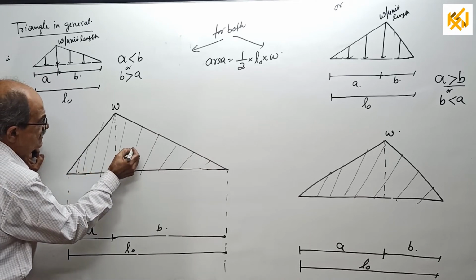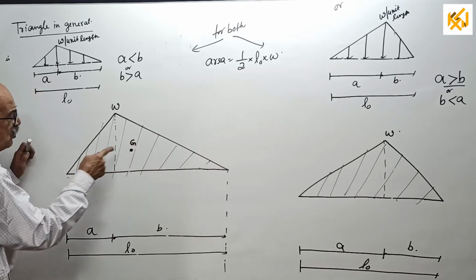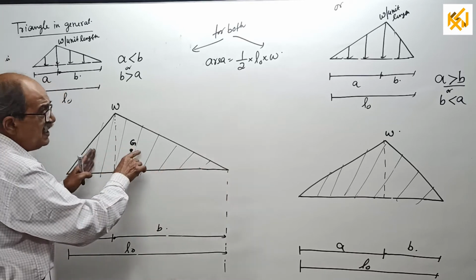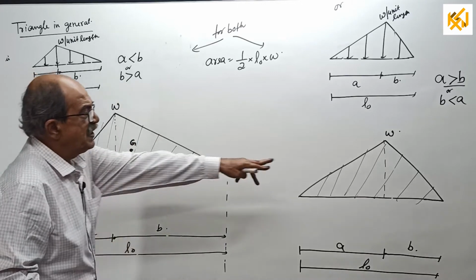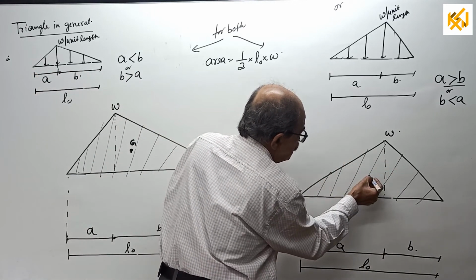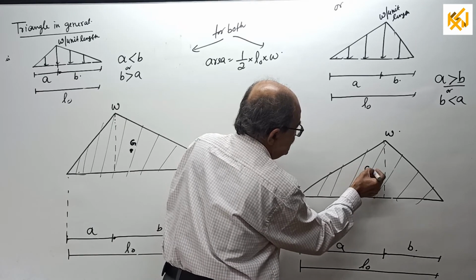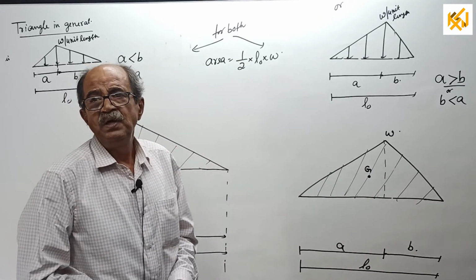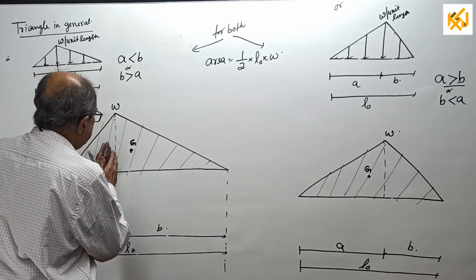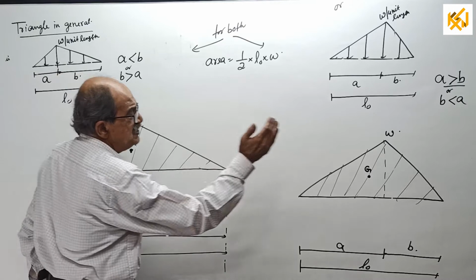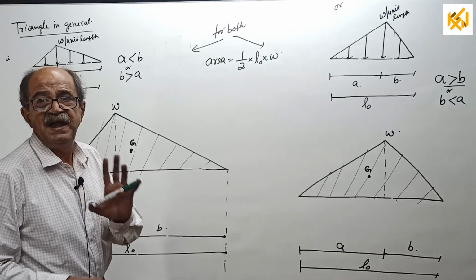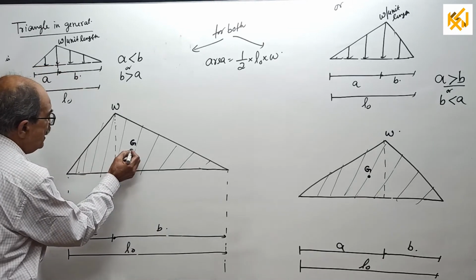So maybe somewhere here. CG is here. Tell me why I wrote here. Because this is smaller, this is bigger; there is more area on this side. Now if I come here, there is more area on this side. This is CG, somewhere here. Roughly you mark the point CG. One thing is sure, here CG will come a little this side, and here CG will come a little this side. Again remember, this will be explained later. Now you want to know where that CG is.